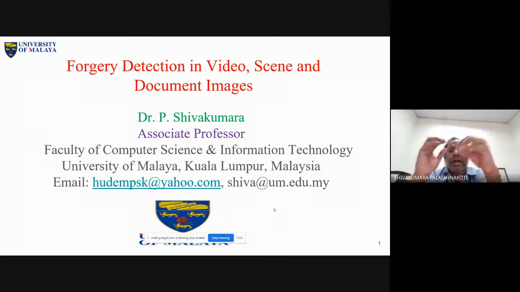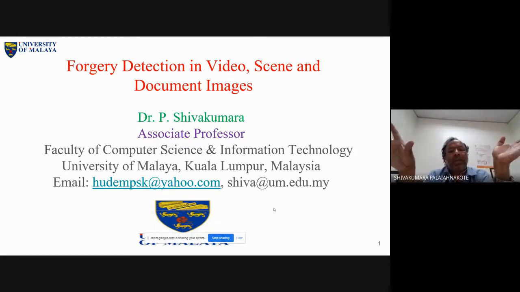The change is the amount of distortions. In a document, you can expect minute changes, but in forgery of general images or video, there will be a large amount of distortions. When there is more distortion, it is easy to understand, analyze, detect or recognize. But when there is a minute thing, it is not so easy. That is the whole thing you have to remember here.